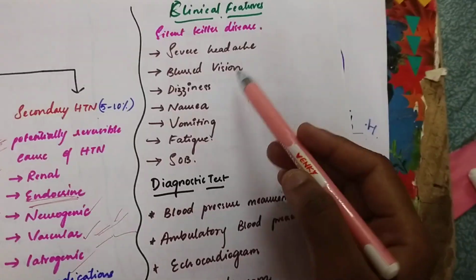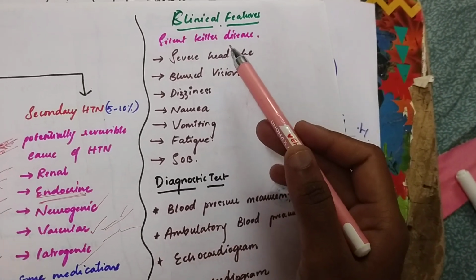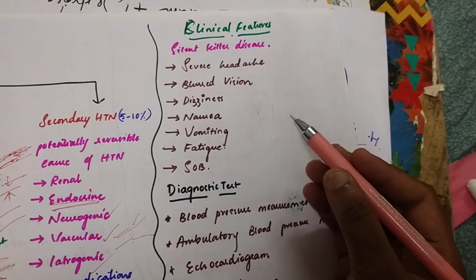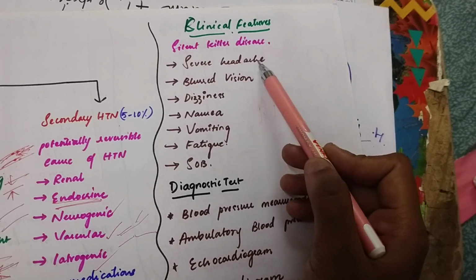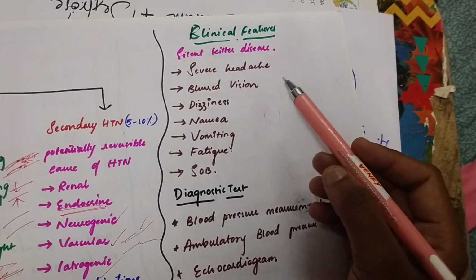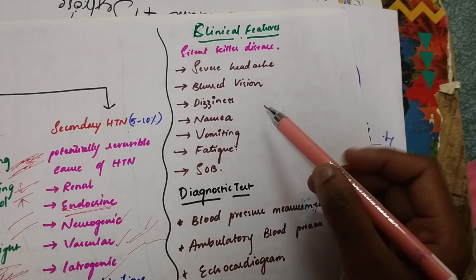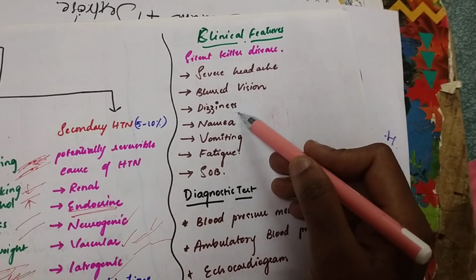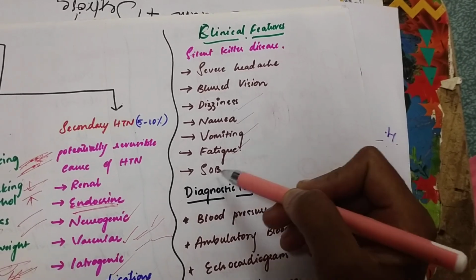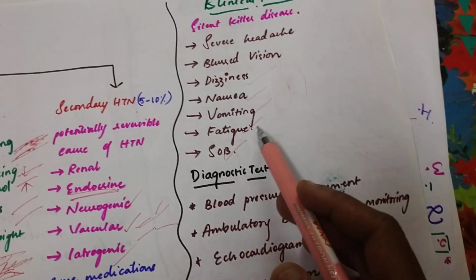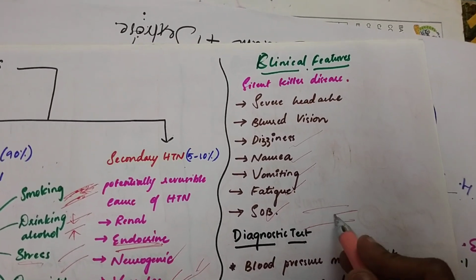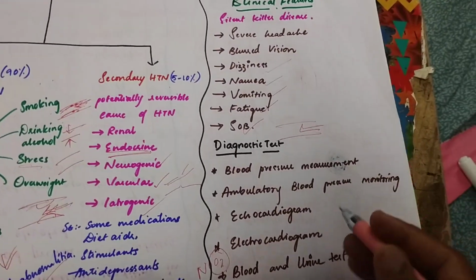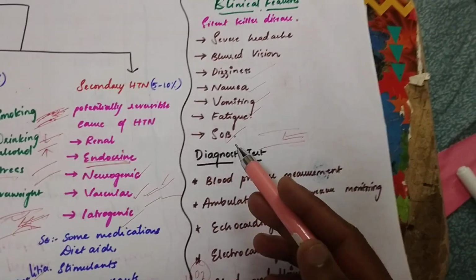Then coming to the clinical features. Actually, if a person has hypertension, it won't show effects particularly; it is a silent killer disease. Some people can have severe headache if the BP is very high, blurred vision, sometimes they may not be able to see, dizziness, nausea, vomiting, fatigue, and shortness of breath, because enough circulation will not reach every part, so the oxygen may not be supplied all over the body, and then shortness of breath can also occur.